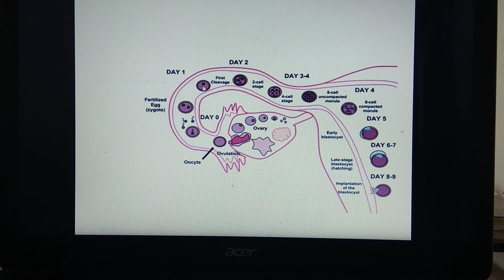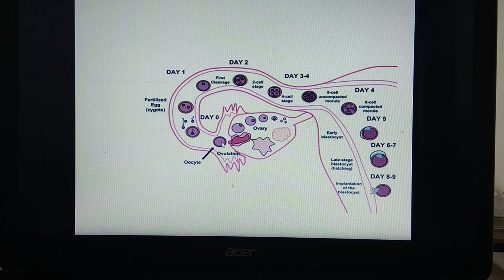So the cleavage of the fertilized ovum or zygote, the first cleavage results in the formation of a 2-cell structure. This 2-cell structure undergoes a second mitotic division and results in the formation of a 4-cell structure. This 4-cell structure undergoes the next cleavage and results in the formation of this 8-cell structure, and later on there is formation of this morula. This morula reaches up to the isthmus region of the fallopian tube and now it will roll into this uterus where the further development takes place.